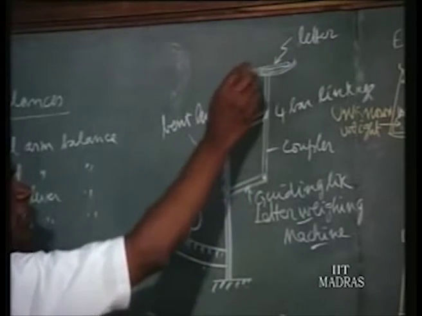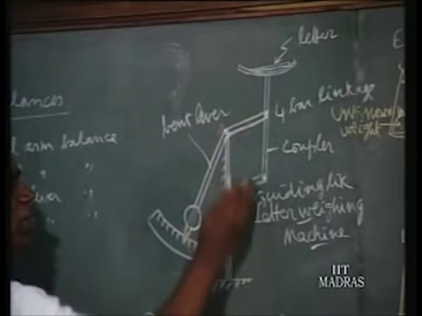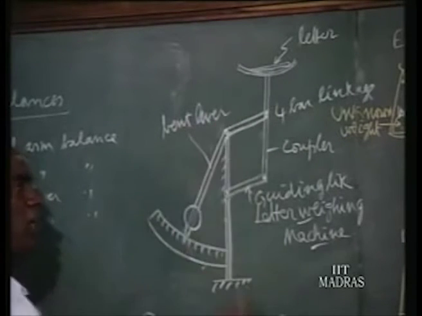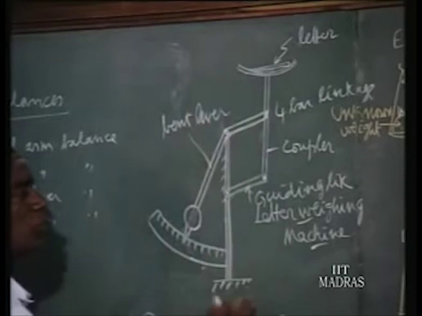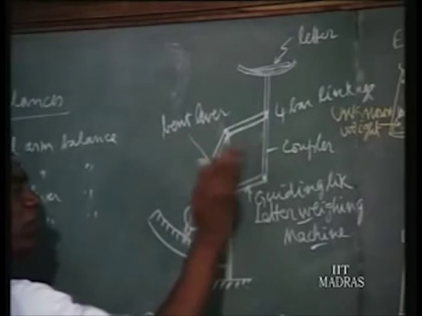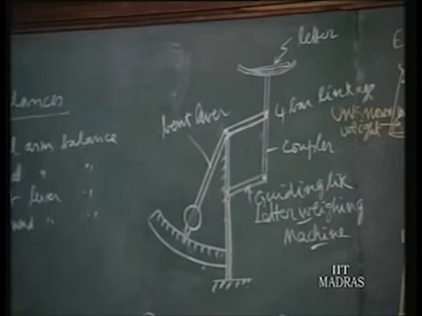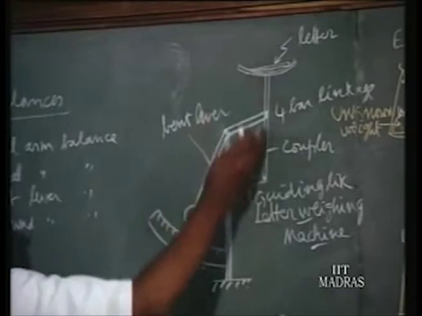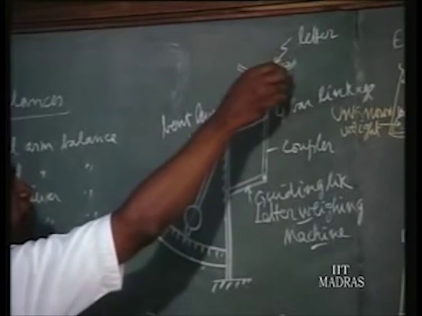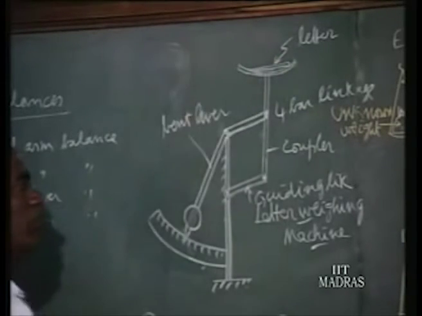When you put letters here, it moves up and down vertically. Only vertical motion will be there, but during its motion it may shift towards or away from the fixed link, and always it is parallel. That is what is made use of here as a coupler. So when you put a letter, it doesn't tilt, it is always moving vertically up and down.